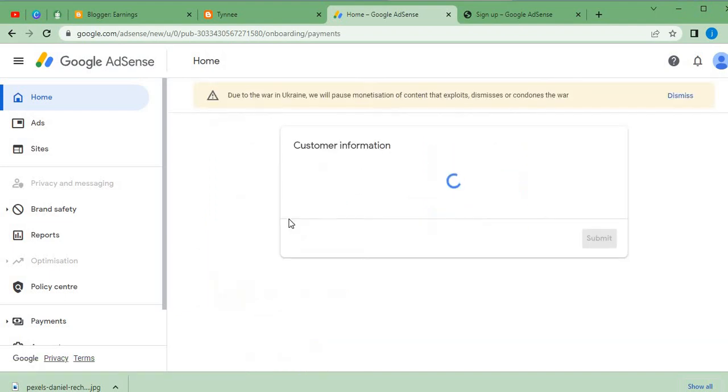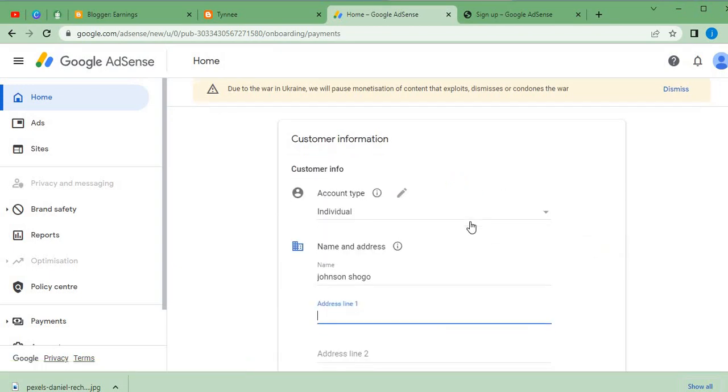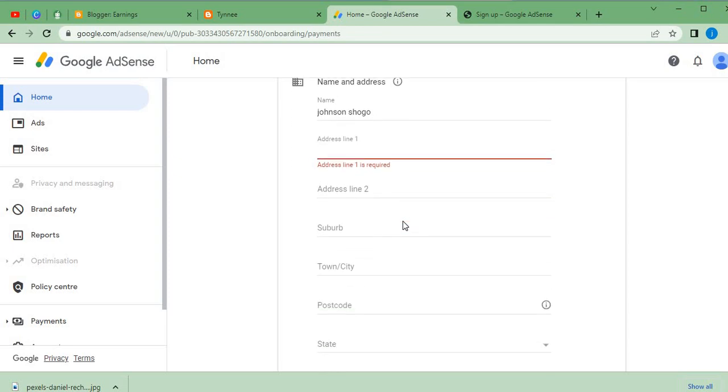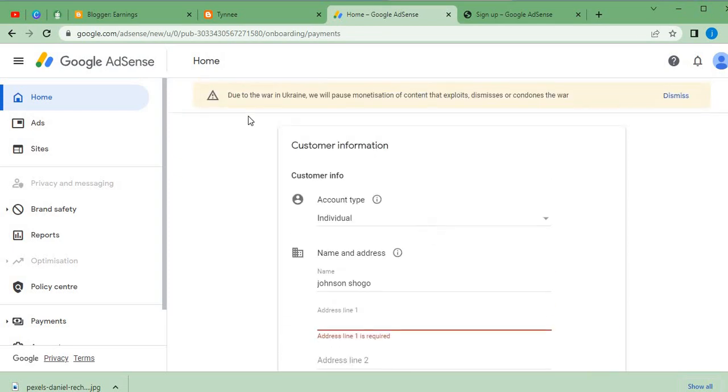Enter our basic information. You will need to follow this and enter all of your information. Here you're going to put individual because it's an individual account, not business. You're going to use the name here, the address and everything, and once you're done you click on submit. So that is all for that.